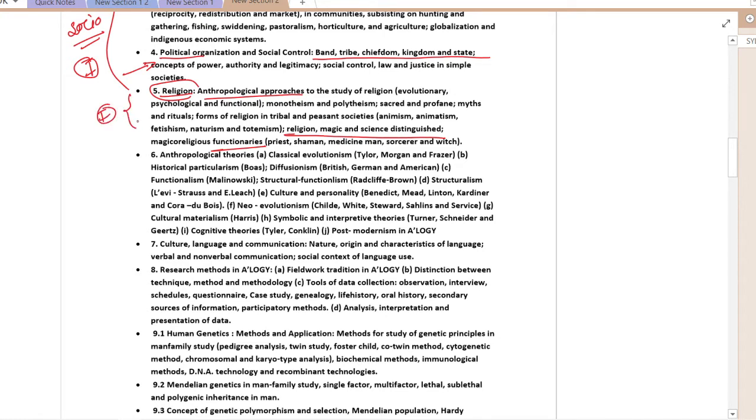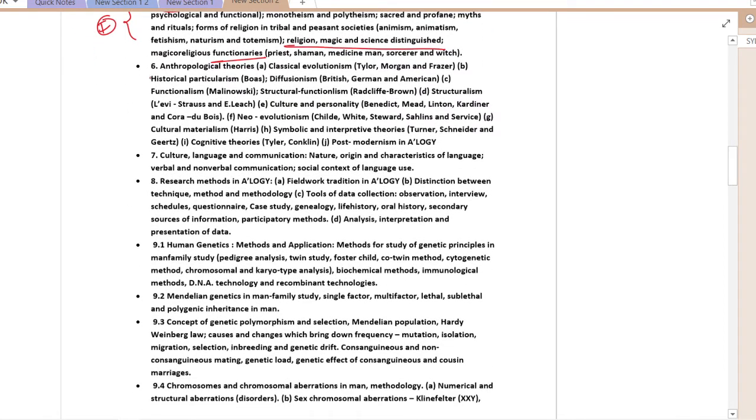The next is anthropological theory. In order to begin our lectures, we will begin from unit chapter 1, and we will do paper 1.1 to chapter 1.4 first, where we will start with the basic anthropology. But after doing that, we'll jump to chapter 6.